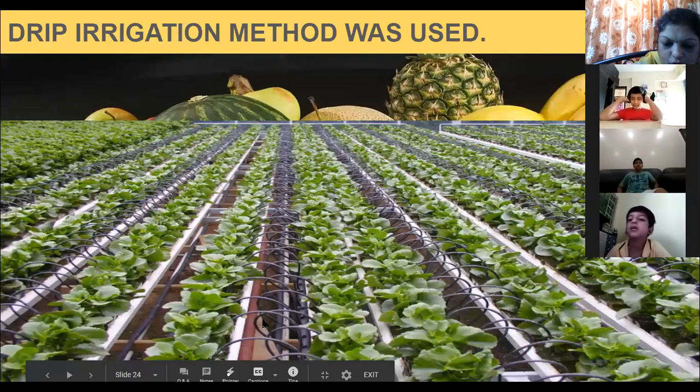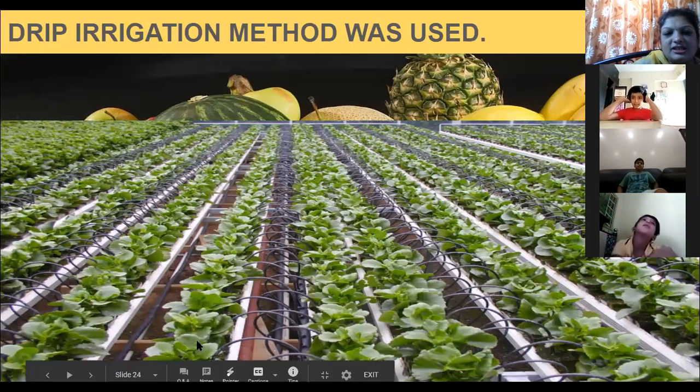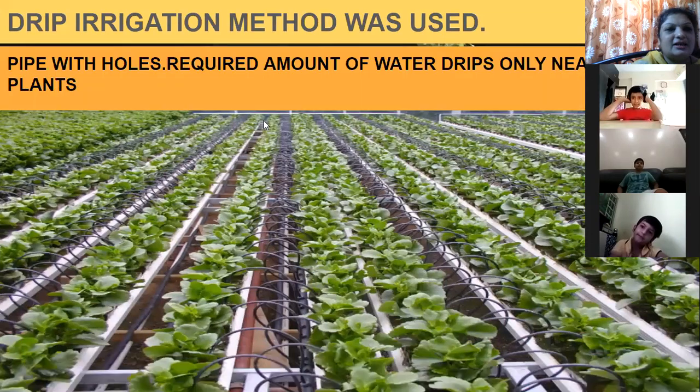Through the pipes the water is provided, and through the small holes, drop by drop, the water is provided to the crops. So this is the modern method of irrigation, that is the drip irrigation method.